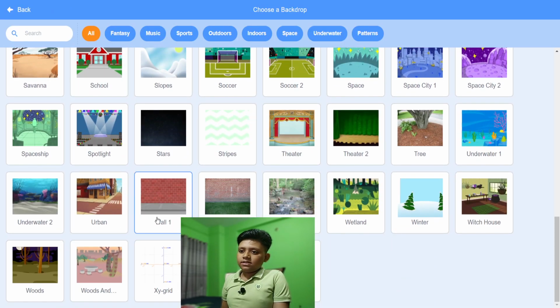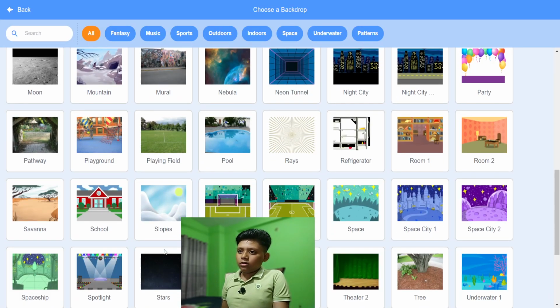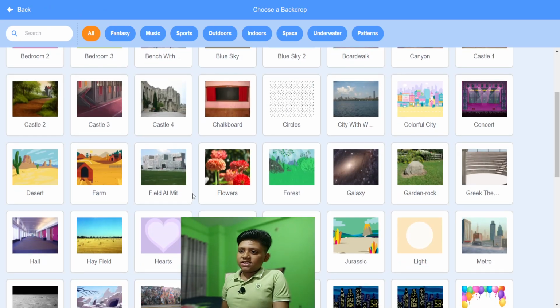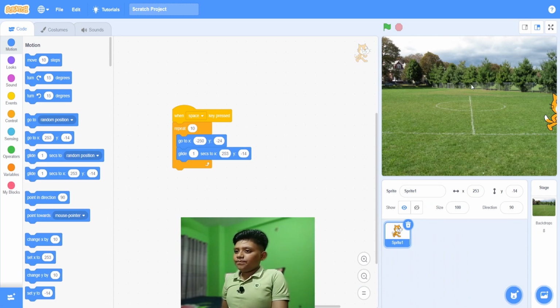Then wall 2, and playing field. So we need the background to change.